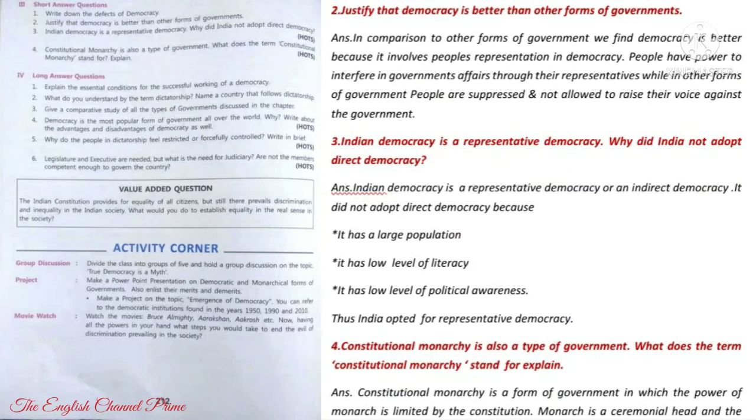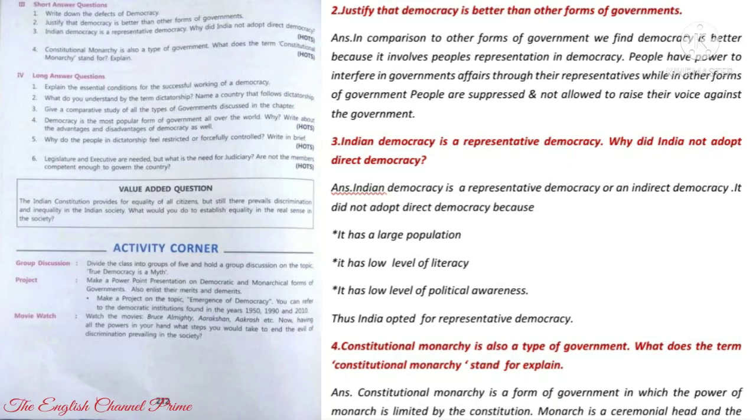Answer: in comparison to other forms of government, we find democracy is better because it involves people's representation. In democracy, people have power to interfere in the government's affairs through their representatives, while in other forms of government, people are suppressed and not allowed to raise their voice against the government.